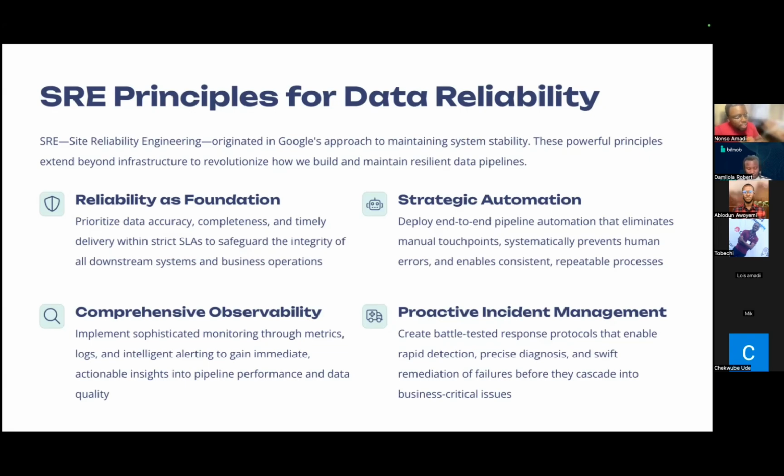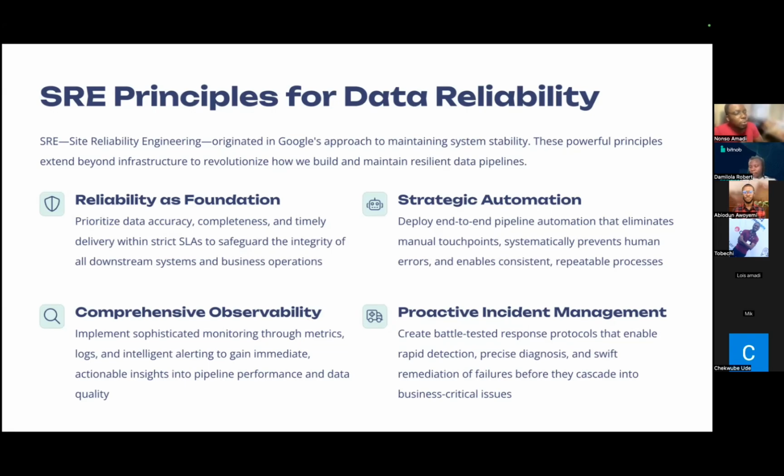For example, in the case of data engineering that we are talking about, we treat reliability as a feature rather than an afterthought. It's not something we come and address after we have built the system, but rather it is something we build into our system as we continue to grow. And the first part of it is that we prioritize data accuracy. In building our data pipelines, we want to ensure that the data that are going to pass through are always accurate at any point in time.